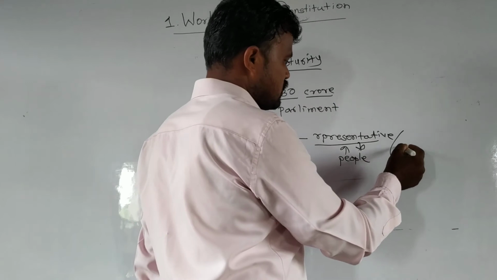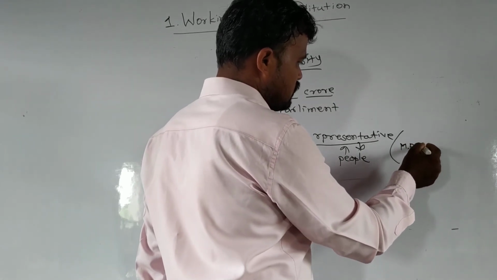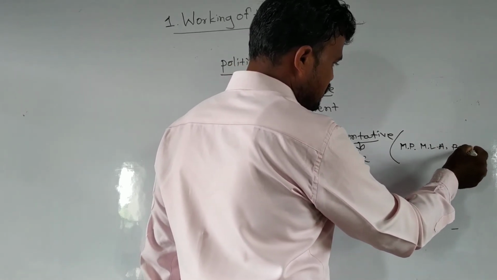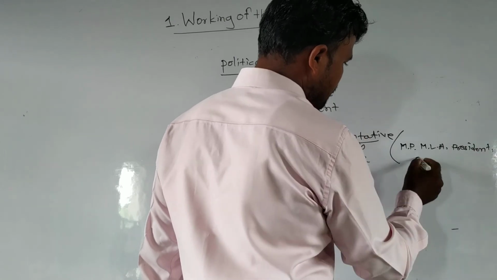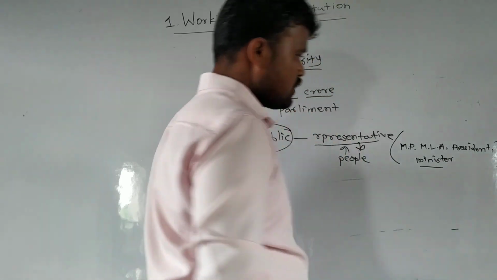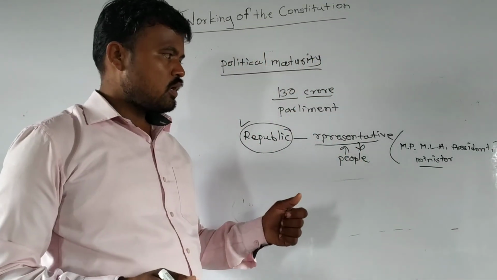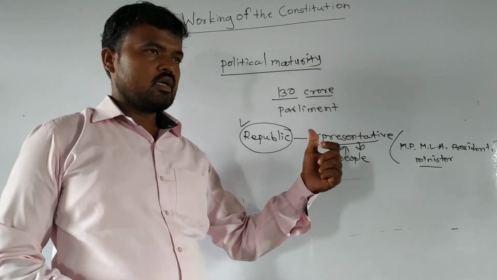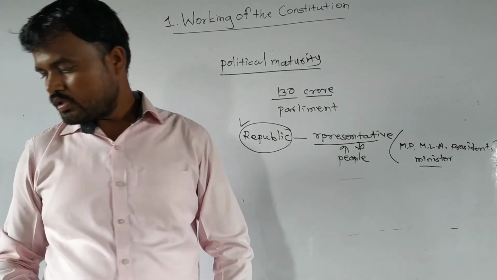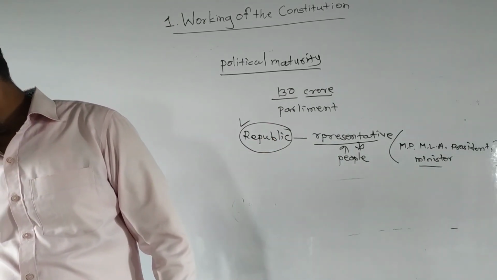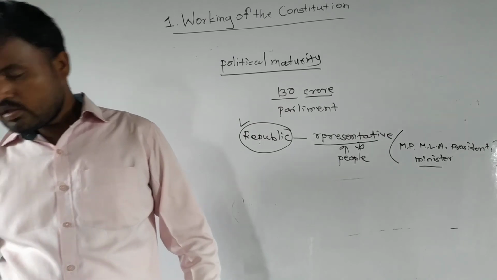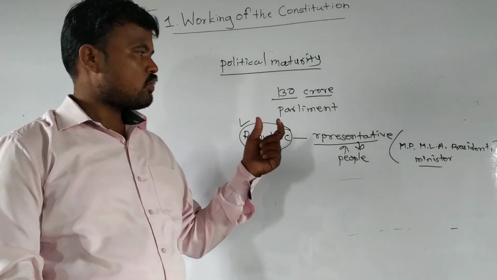Which are the representatives? MP, member of parliament, MLA, then the president and ministers. There are many people who work for India because they are elected by Indian people. If Indian people didn't vote for them, they would not be elected, and as a result they would not go to parliament, the municipal committee or the corporation. It is most important for us, and the essence of the representative system is to integrate the principle of democracy in actual practice. The remaining part we will learn after this.